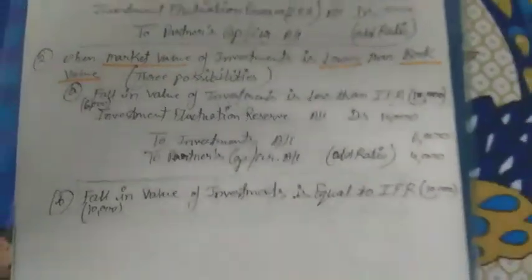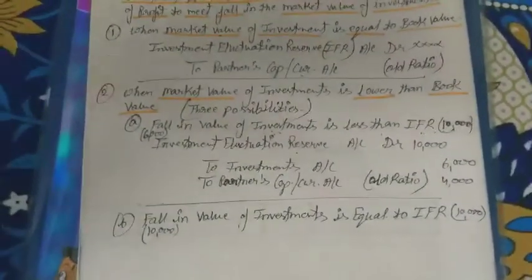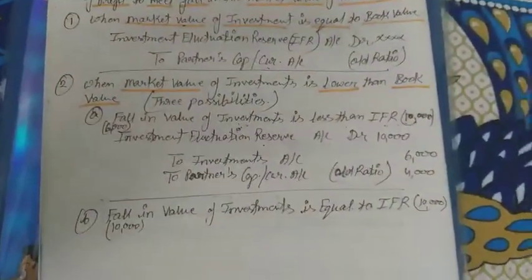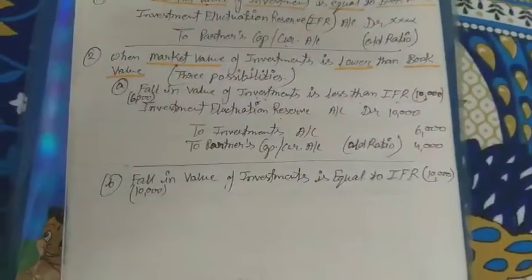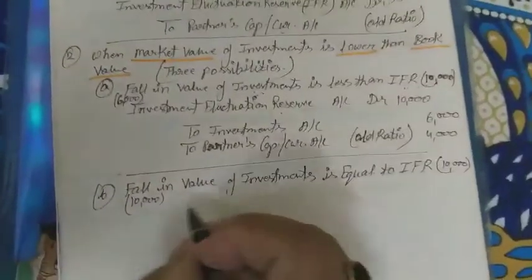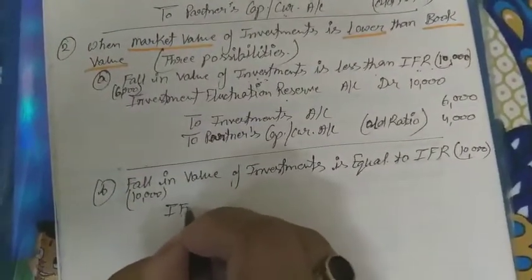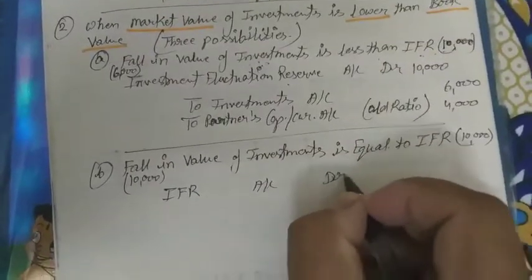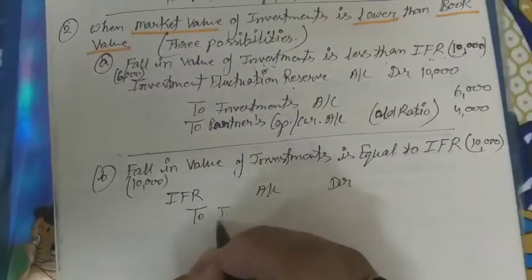Now you can do this journal entry by yourself if you have understood this journal entry clearly. What the journal entry we have to pass out? Yes, IFR will be debited, investment fluctuation reserve account debited, and to investment account.